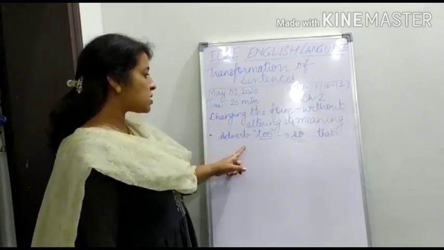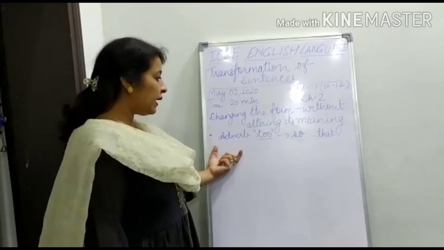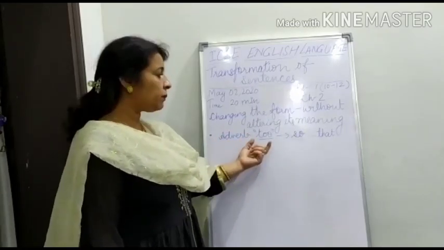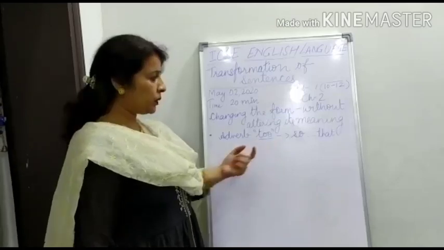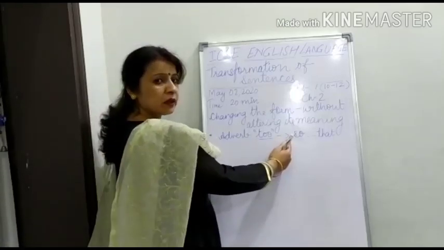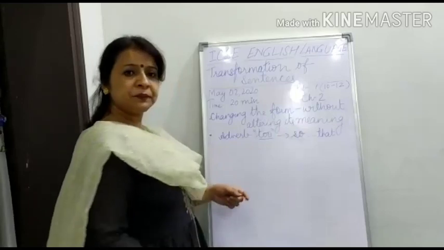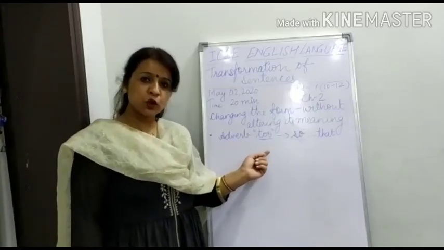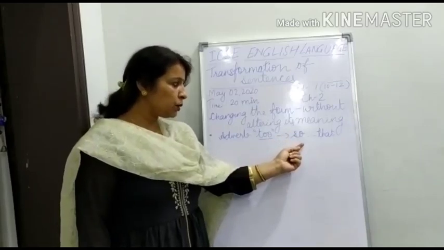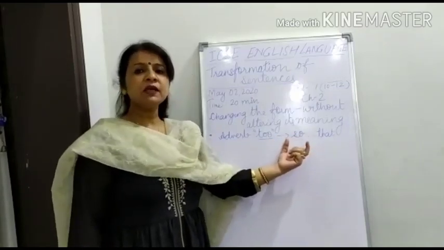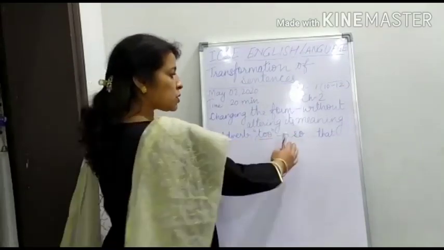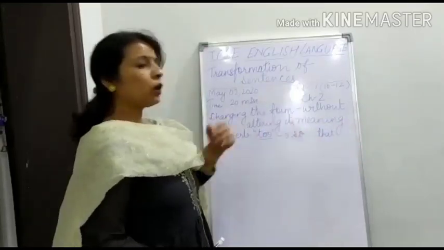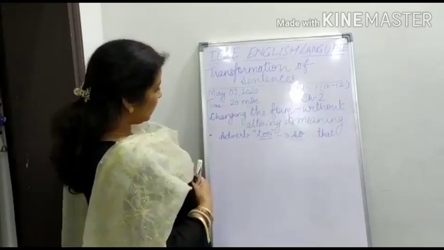I am going to describe the adverb too. We have to remove the adverb too. And what is the rule applied here? Yes, when we are removing the adverb too, we have to transform the sentence by using so and that. Okay, so I'll give you one sentence.